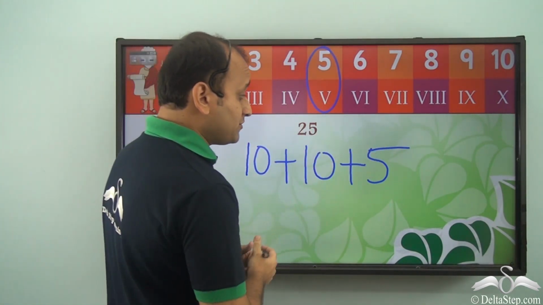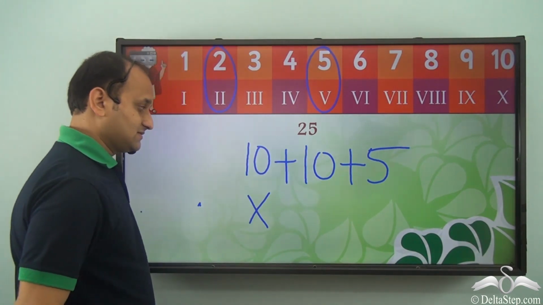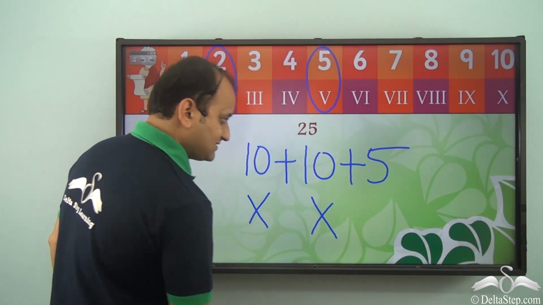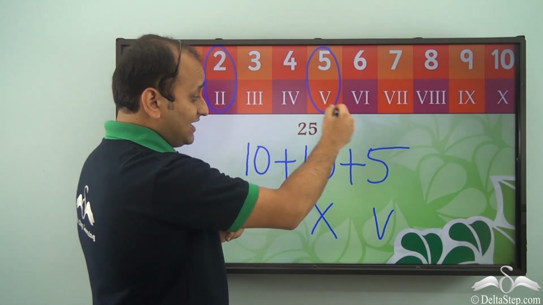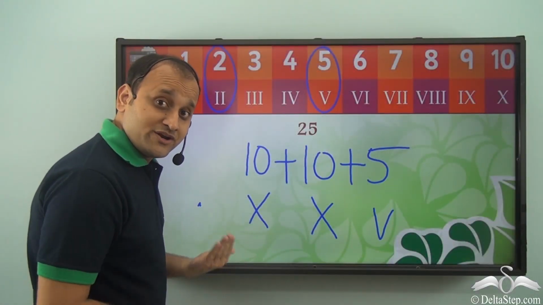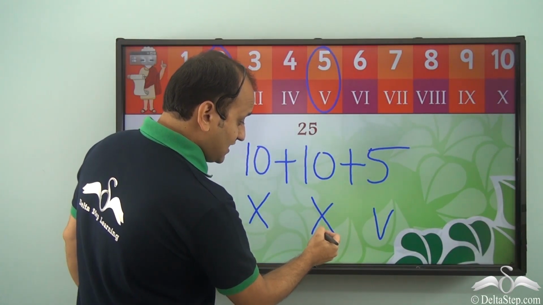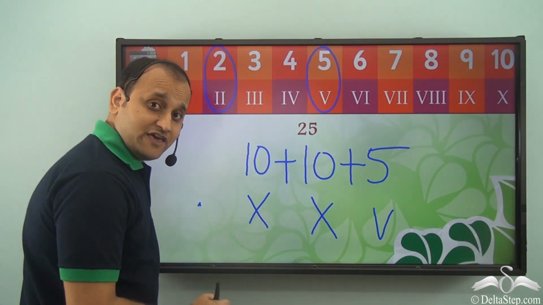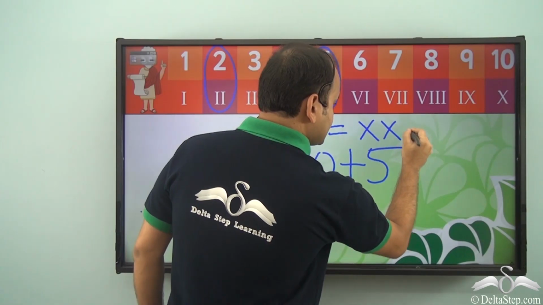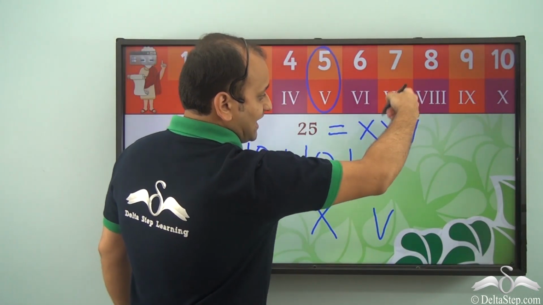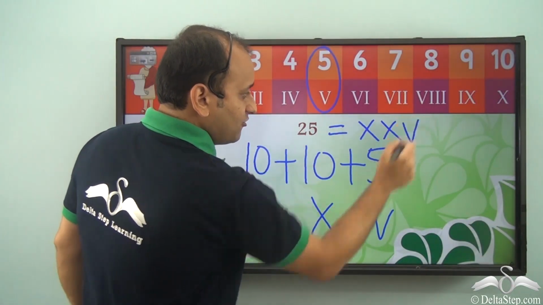Now, in terms of Roman numerals, how can you write this? Well, 10 is nothing but X, this 10 is again X, and 5 is V. Now, what do we see? They are being added, and when we do addition in Roman numerals, we place the symbols to the right. So X, to the right another X, and to the right V. So 25 will be X, X, V. So you see, to the right you keep on adding and you get 25. So 25 can be written as X, X, V.